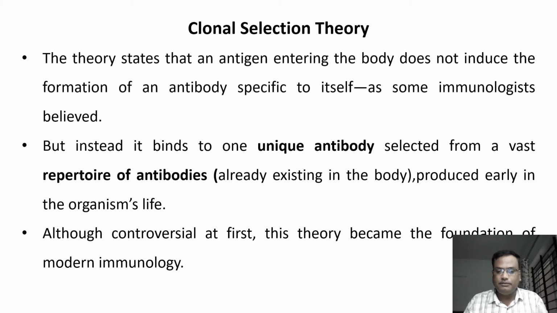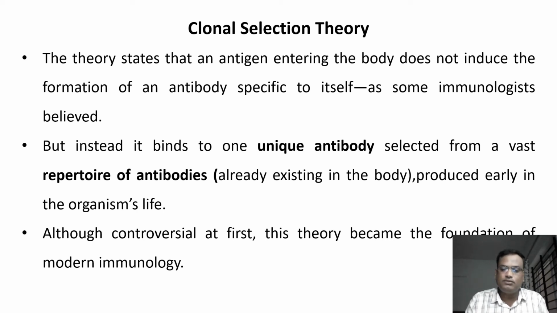Just imagine, there are millions of different kinds of pathogens out there in the environment, and we don't know by how many of them we get infected in our lifetime, but our body has specific antibodies against all those antigens. That is what the clonal selection theory says. Instead, the antigen binds to one unique antibody selected from a vast repertoire of antibodies.